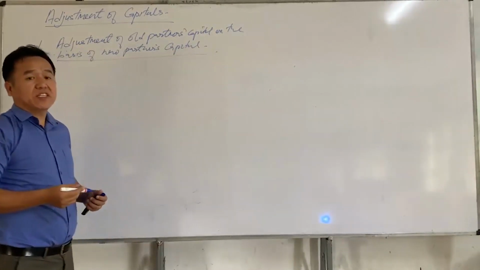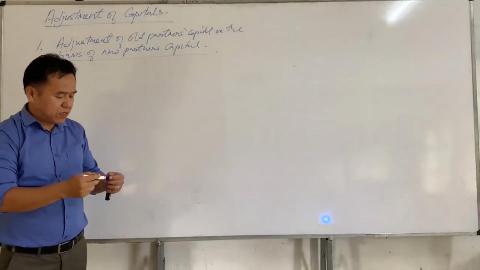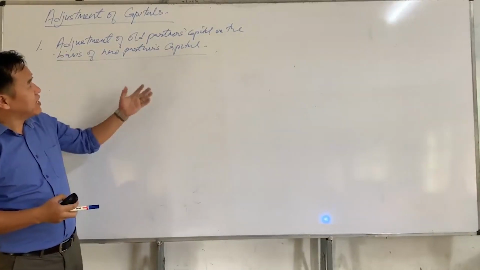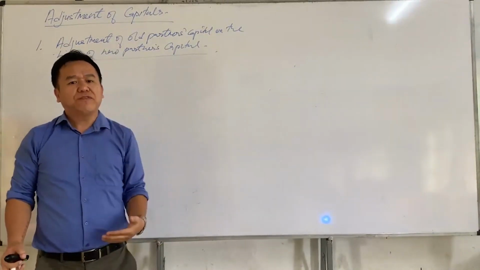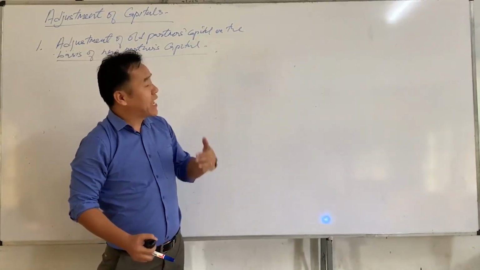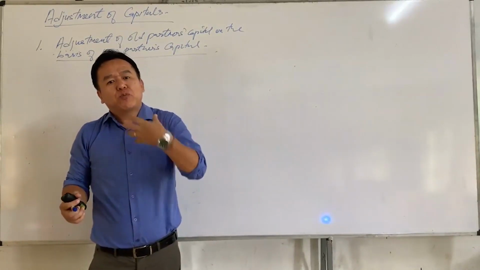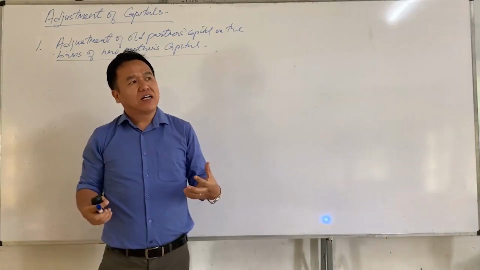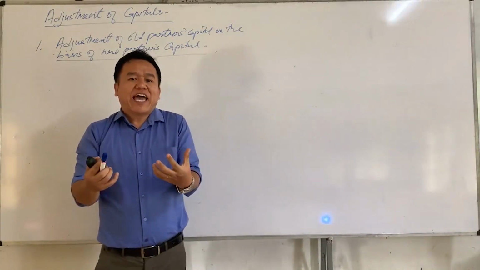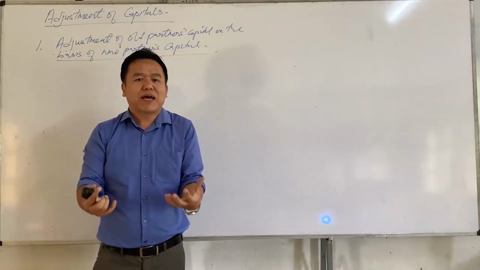Sometimes at the time of admission of a partner, the old partners may agree that their capital should also be adjusted on the basis of the new partner's capital. In a sense, they want to adjust their capital so as to be proportionate to their new profit sharing ratio, which means they don't want to keep their old capital balance.